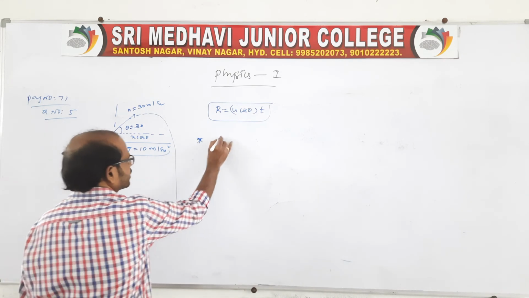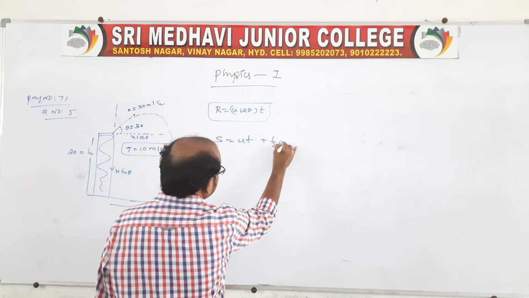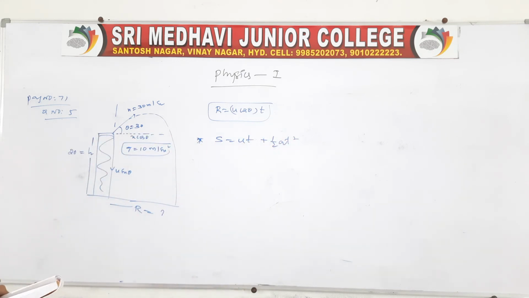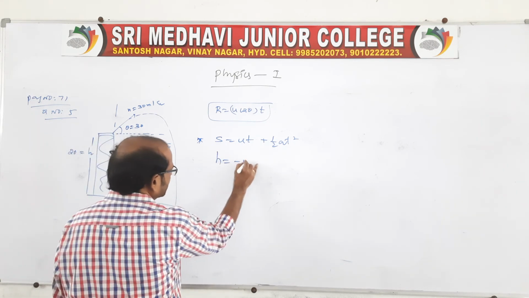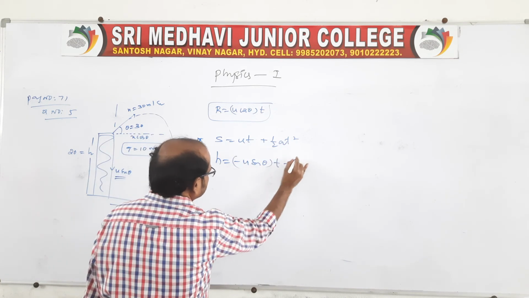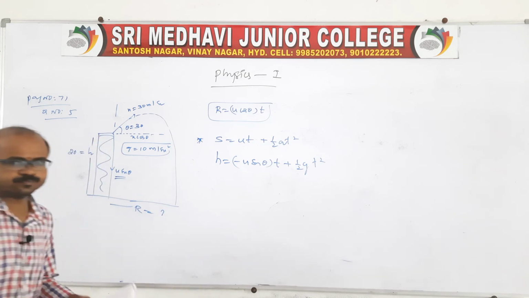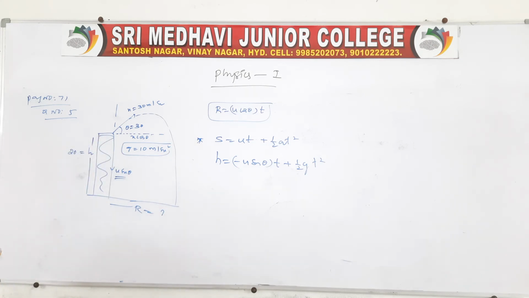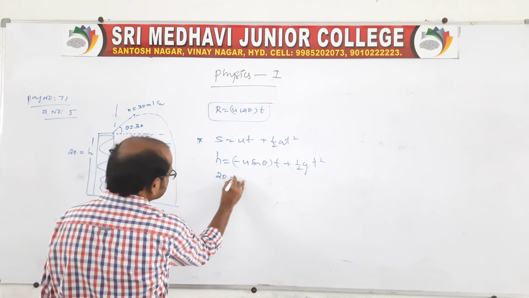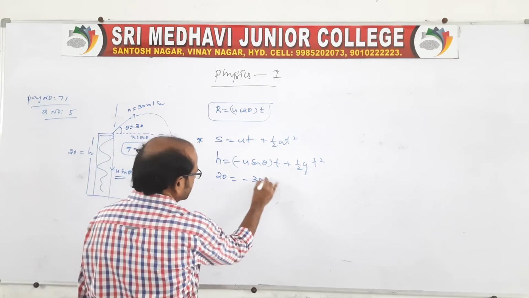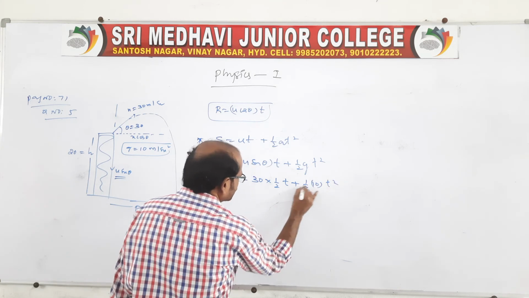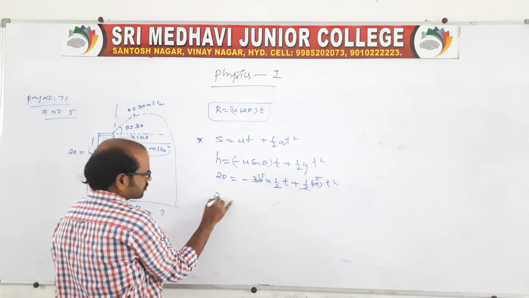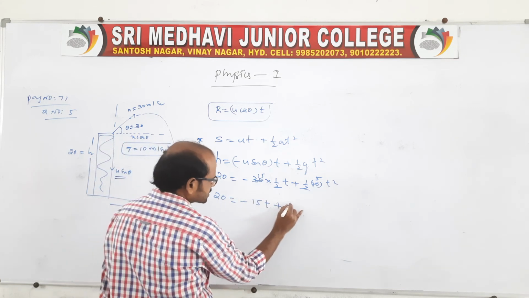This is an explanation related to S is equal to ut plus half at square, right? In this case, u will be taken as u sin theta, then h is equal to minus u sin theta into t plus 1 by 2 g t square. Now we have to substitute all the values, and we should get the t value. So h is given as 20, it is minus u is given as 30, sin 30 is 1 by 2, time we don't know, 1 by 2, g value you take as 10 into t square, 2 ones are 2, 5s, 2 ones are 2, 15. So 20 is equal to minus 15t plus 5t square.